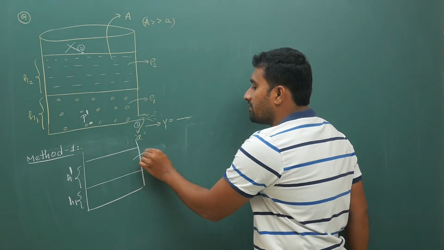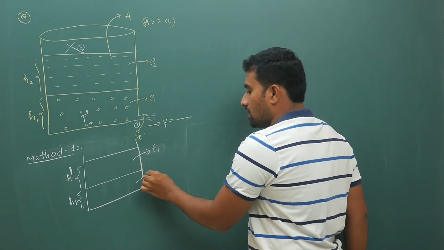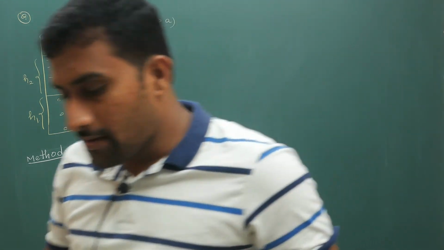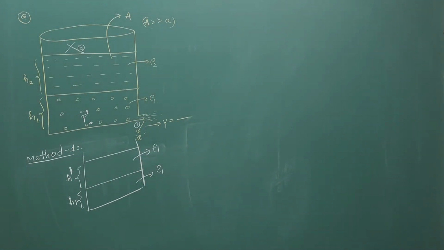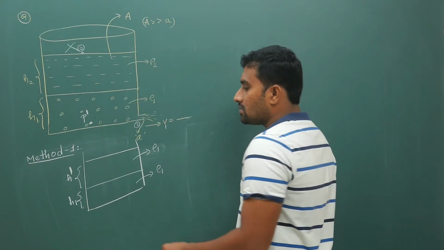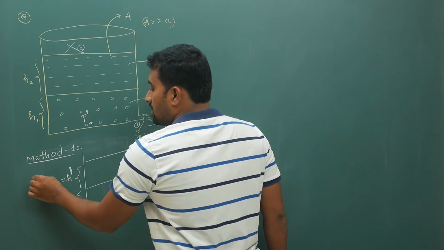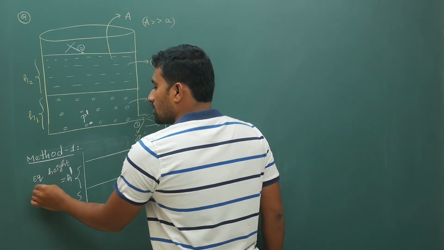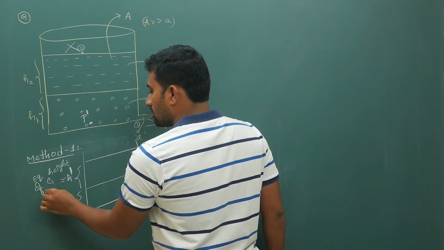This H dash liquid is also still rho 1, and the H1 liquid is also rho 1. I am replacing with an equivalent amount of rho 1 liquid. There is nothing wrong with it. Your H dash is the equivalent height of rho 1 liquid.